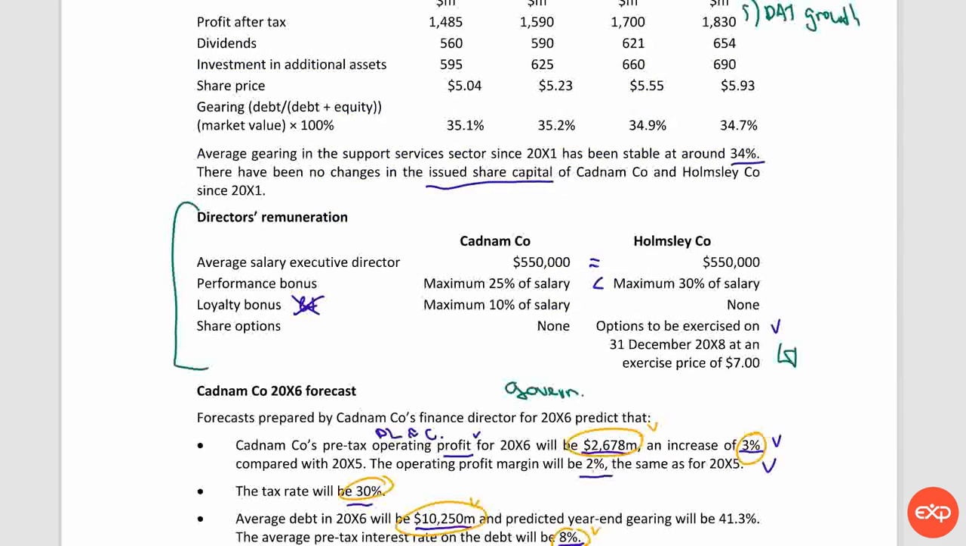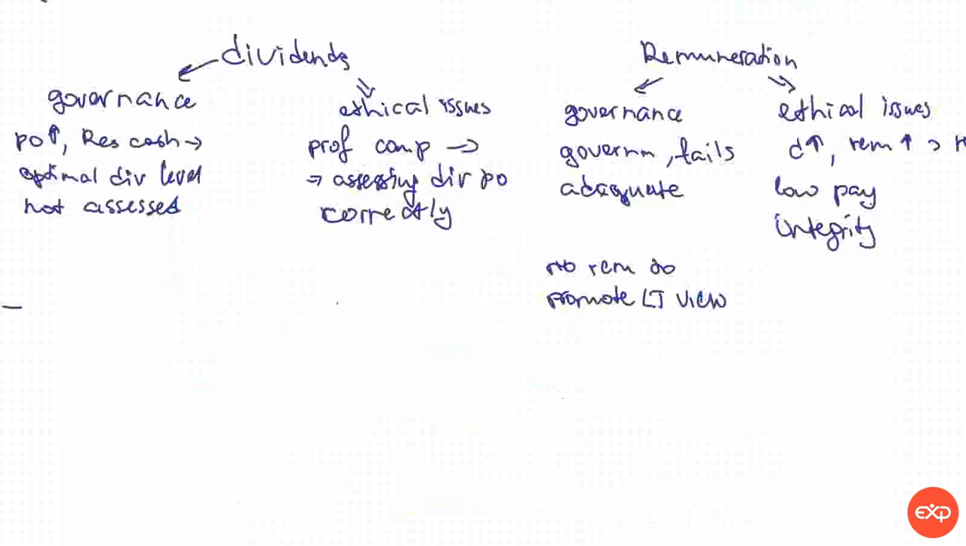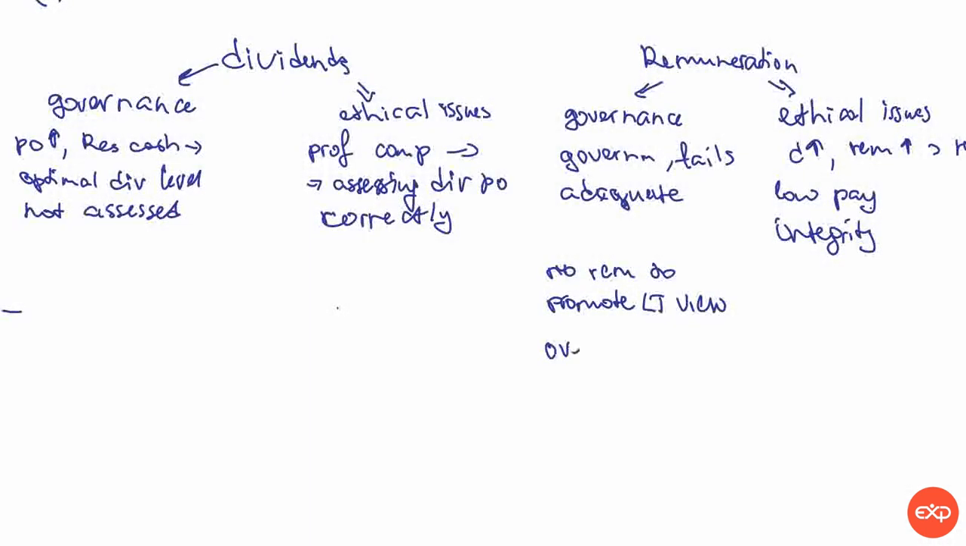Also, we can say that the bonus is 35% of the combined salary, whereas for HOMSI it's only 30%. So it might as well be that Cadnam pays more to its directors. However, the results of the company are not as promising as HOMSI's. So it may as well be that KPIs and performance assessment are not done in a proper way. So overpays. Poor HR management.